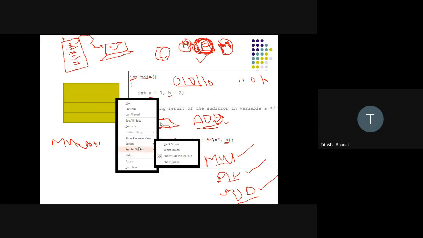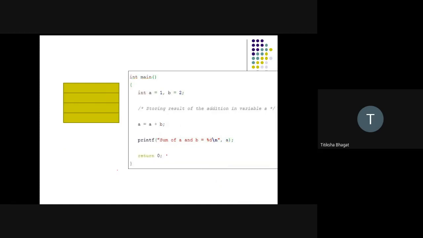So we were discussing the von Neumann architecture. What does von Neumann architecture say? Von Neumann architecture says that your instruction and your data will be stored in the same memory. So memory will hold the data as well as the instruction.